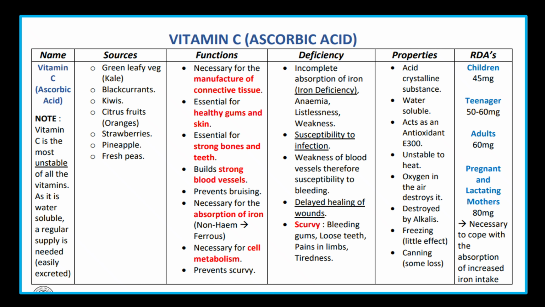Function: naturally found in food, necessary in the manufacture of connective tissue. Strong bone and teeth. Strong blood vessels. Promotes the absorption of iron. Necessary for cell metabolism. Deficiency: iron deficiency, anemia, weakness, reduced resistance to infection.